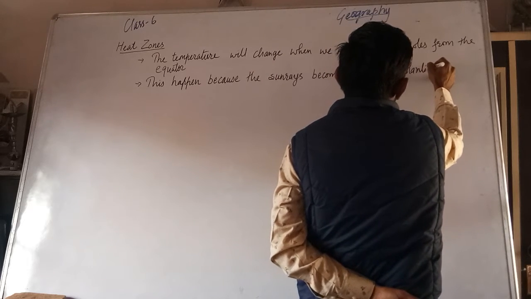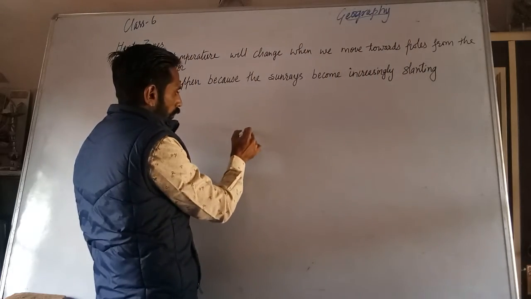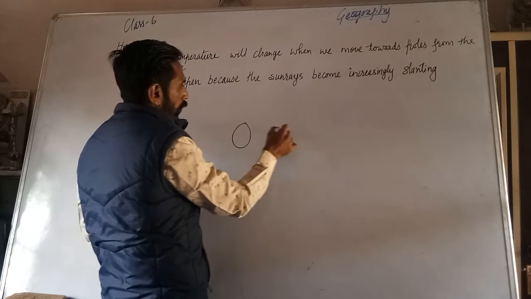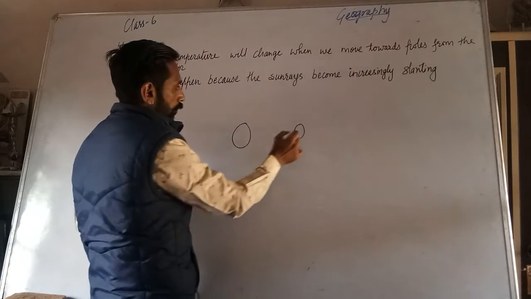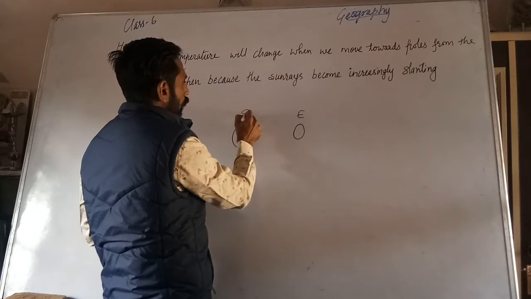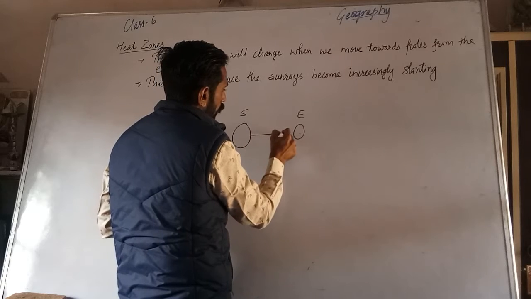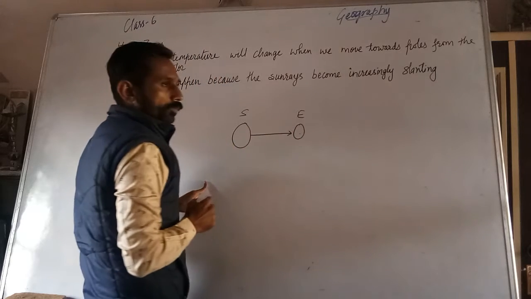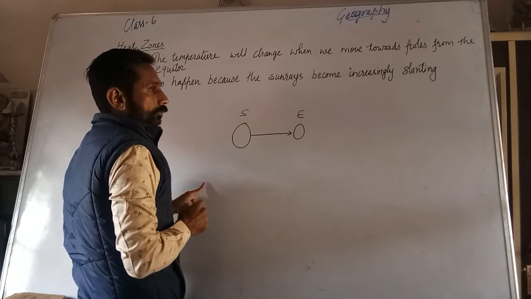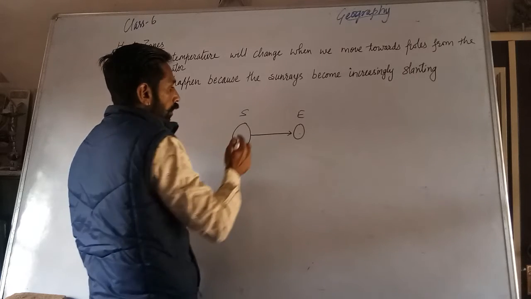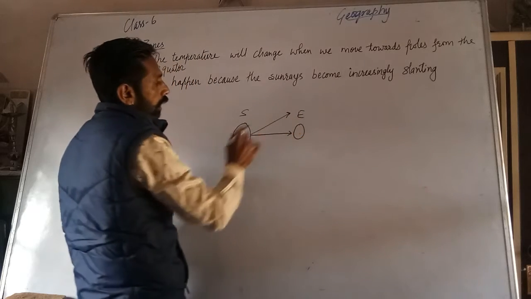Now what is slanting? Slanting means, look here, this is the sun and this is the earth. If the rays come directly, then it's straight, but if the rays come like this, then it's slanting.